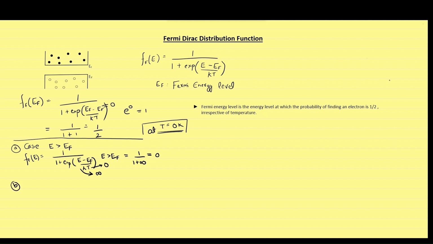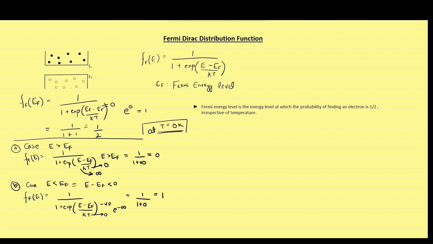The second case is when the energy is smaller than Fermi energy level. Now, in this expression, T is 0 and E minus EF is a negative value, which will give us e raised to the power minus infinity, resulting in 1 upon 1 plus 0, giving the final value equal to 1.